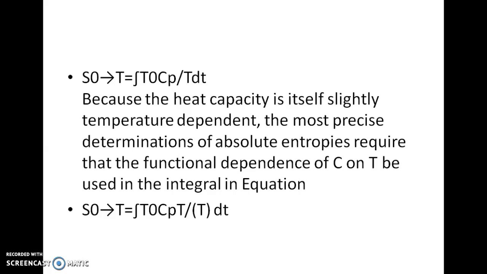Because the heat capacity itself is slightly temperature dependent, more precisely, the determination of absolute entropies requires the functional dependence of the heat capacity C on temperature, which is to be used in the integral equation. So the same integral equation can be modified by the following equation. Thank you.